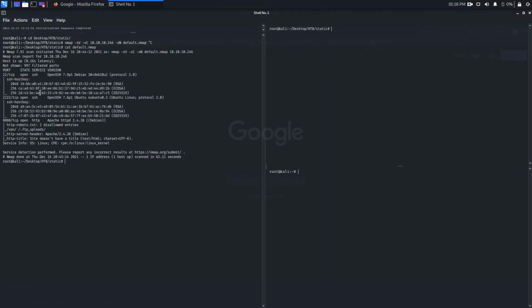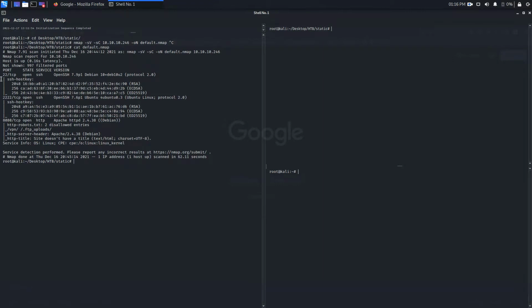So first things first, nmap -sV -sC for default scripts, 10.10.10.246, and I want to save the result of this nmap scan in a file called default.nmap. Because I already ran the nmap, I just want to show you the scan results. As you can see here, three ports are open.